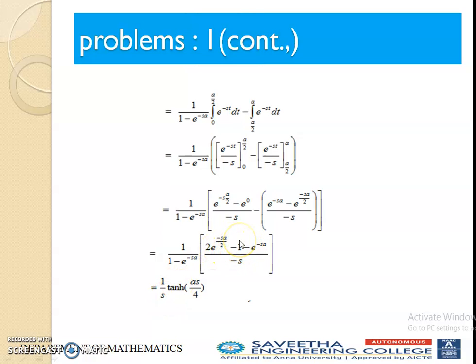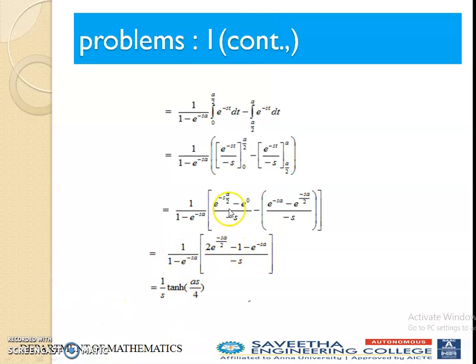So next we can simplify. This one is based on some related formulas, tanh of x by 2. So tanh x equals (e^x minus e^(-x)) divided by (e^x plus e^(-x)). That is a formula, and this one is given in the problem here. Therefore we can simplify this one. We get 1 by s into tanh of sa by 4. This is how we get it. So x by 2 means here we have sa by 2, and we multiply by 1 by 2 here. We get this answer. So these are the simplifications.